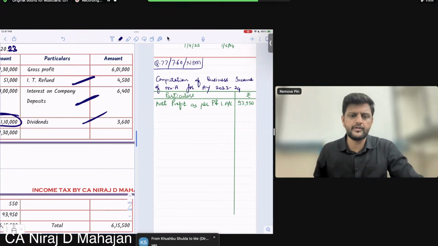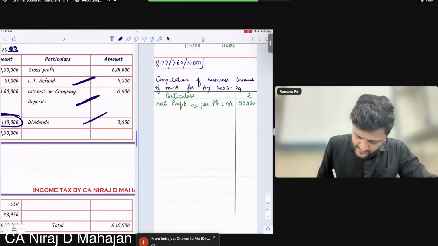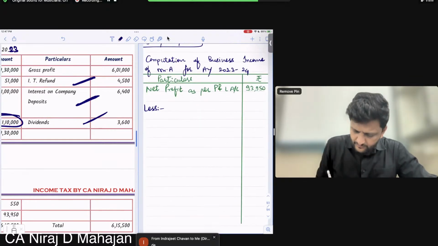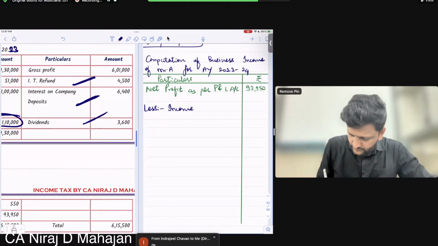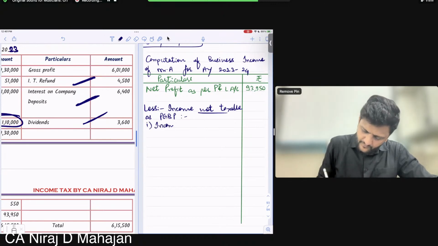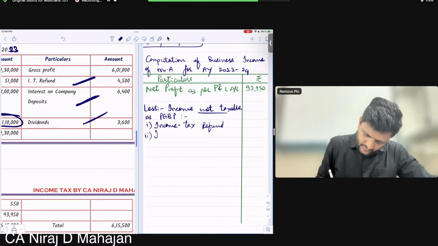What will happen to my net profit? Increase or decrease? Decrease. So I'm writing less: income not taxable as PGBP. First, income tax refund. Interest on company deposits.